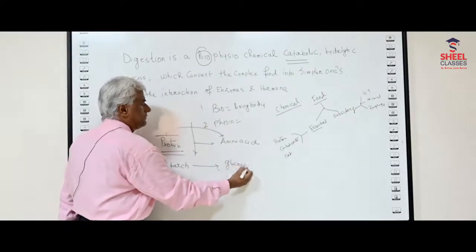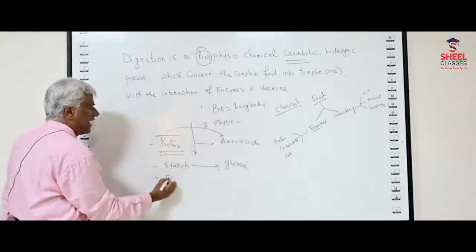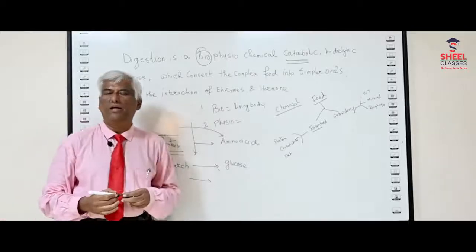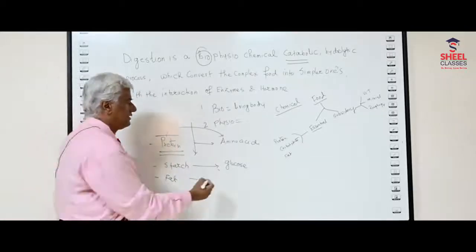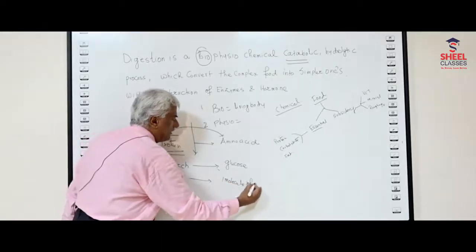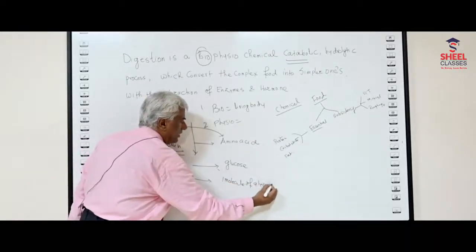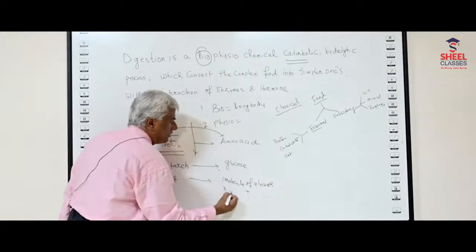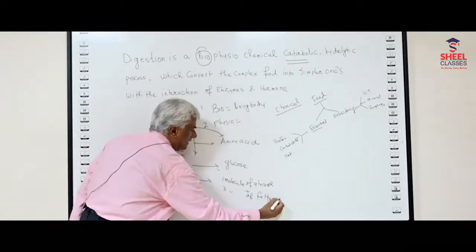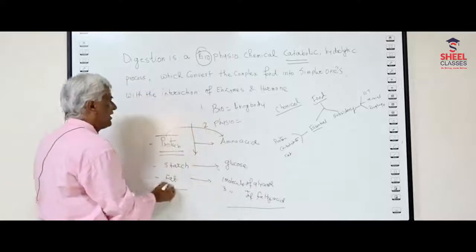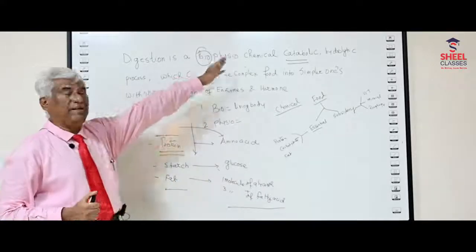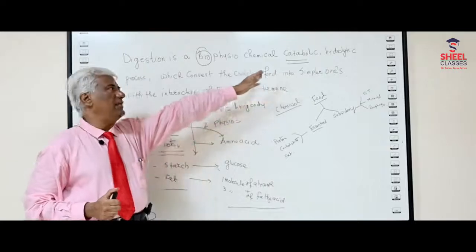The same thing happens with fat. Fat is also broken down into 1 molecule of glycerol and 3 molecules of fatty acid. 1 molecule of glycerol and 3 molecules of what? Fatty acid. So fat is also a very complex compound. Now I am coming to the next very important point of digestion,